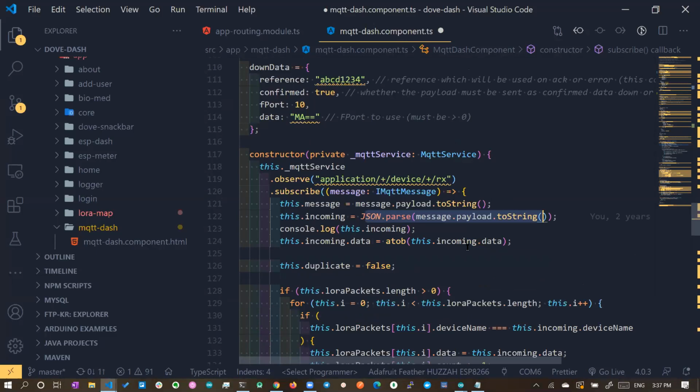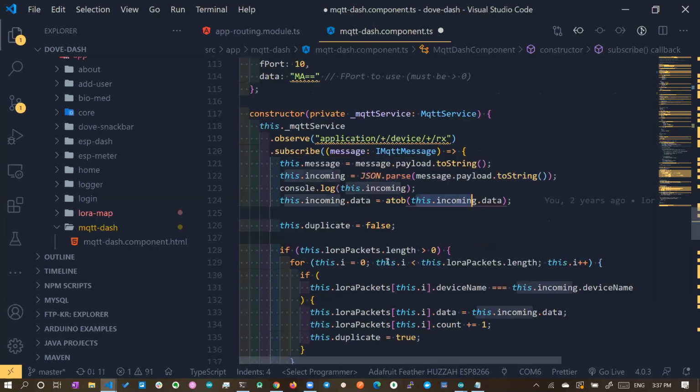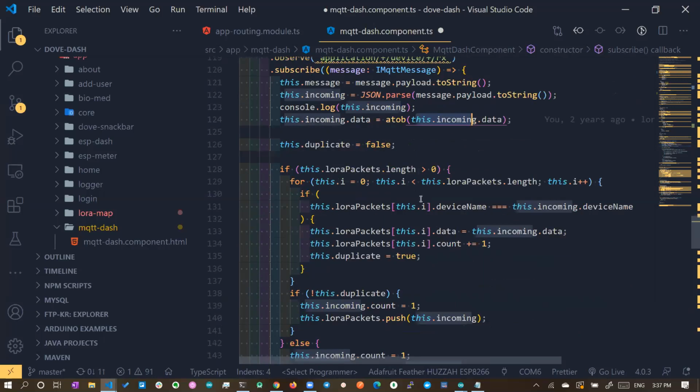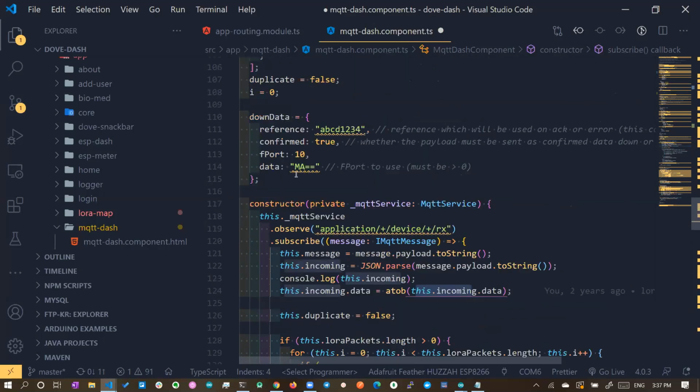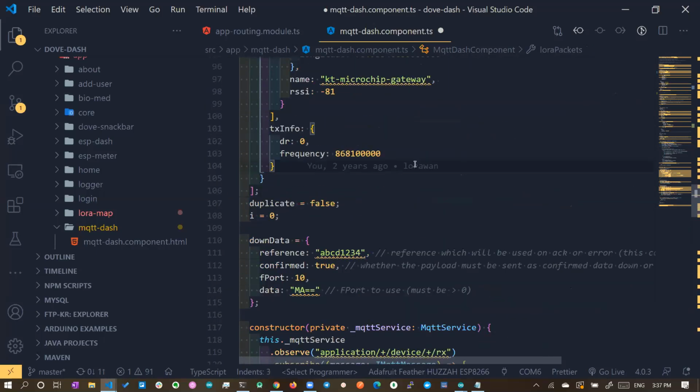Okay, and we are just console logging the incoming data, and we are converting the data. This atob function is responsible for converting the base64 data into normal text format. So that's converted, and finally you write a for loop for the visual. We are doing all sorts of things to view it over there, right? So now let's save it.